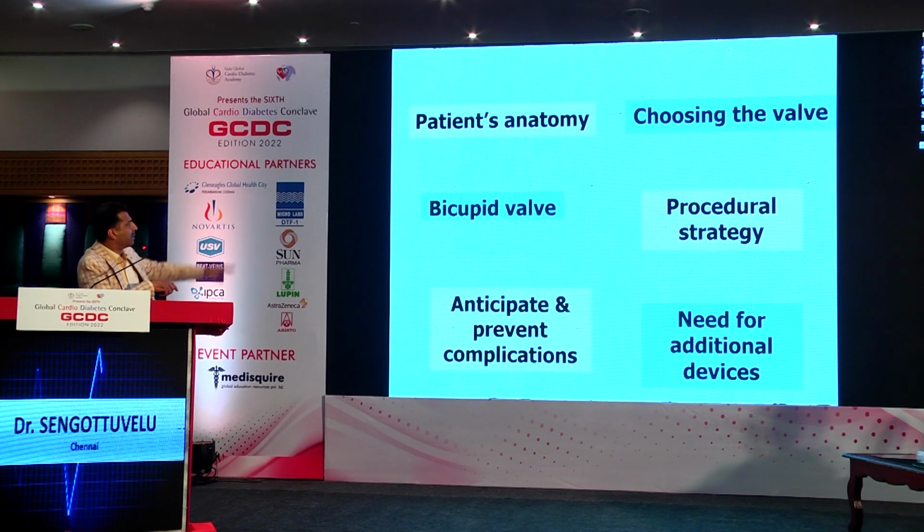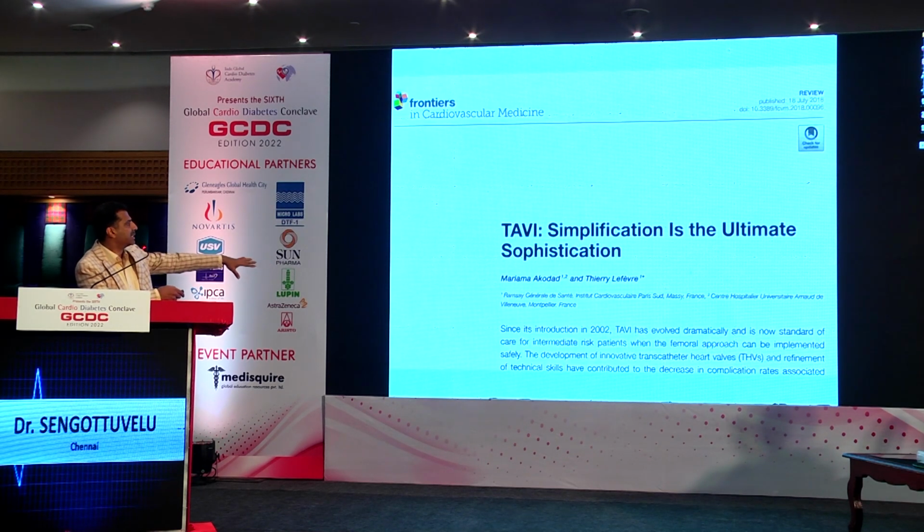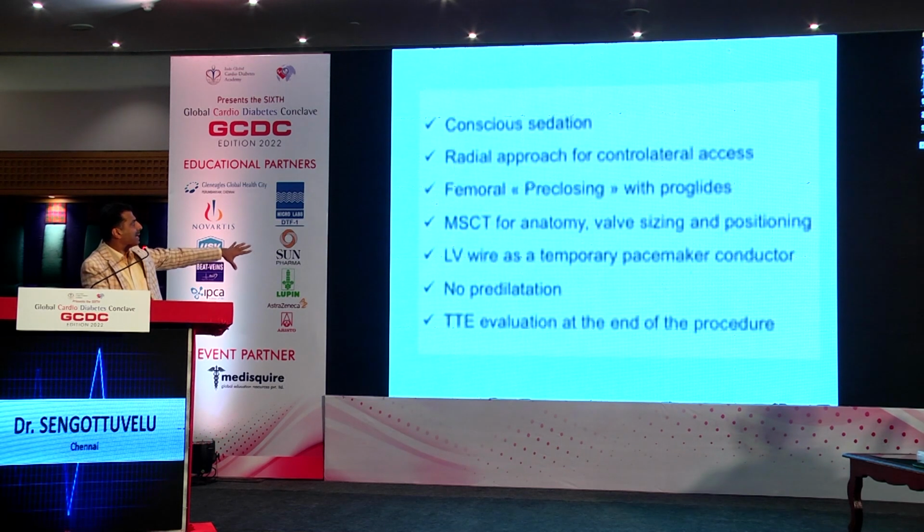So based on several parameters, the anatomy of the valve, whether it's a bicuspid or tricuspid valve, what valve to use, how do we plan, which access, femoral or subclavian or even transcarotid, what are the specific complications for that particular patient, and how do we prepare ourselves to prevent it, and what are the devices we need. So that was the planning, and now we are moving more to simplification, which means minimal access TAVI, where we do very minimal access.